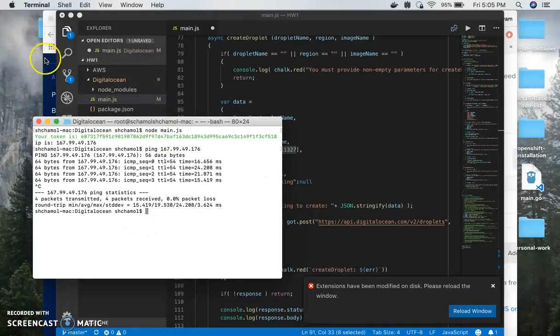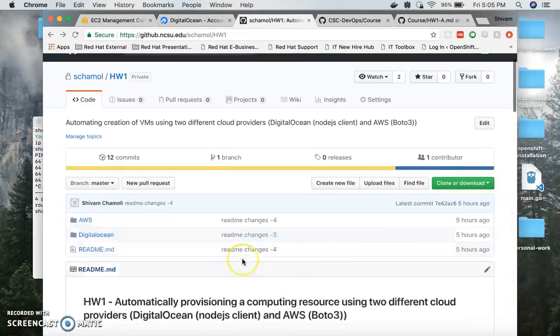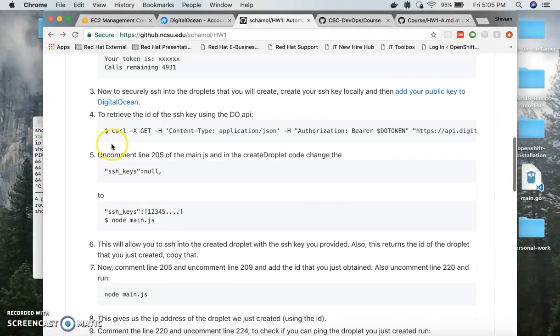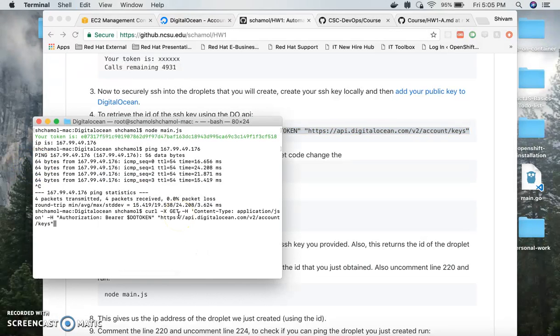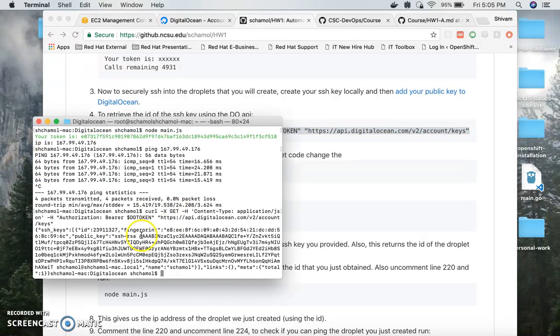How I got this ID was a simple curl call to the API of DigitalOcean.